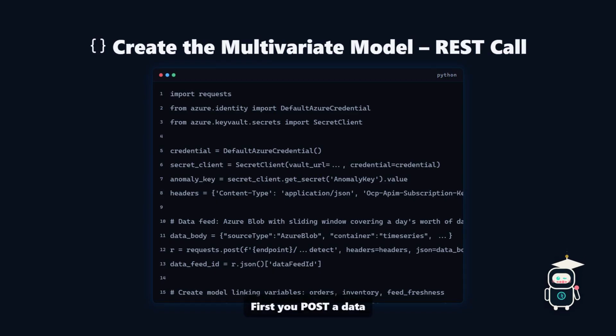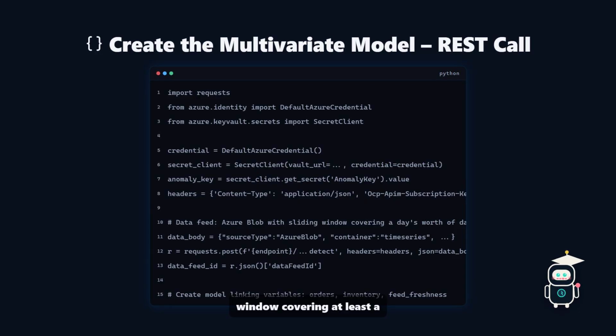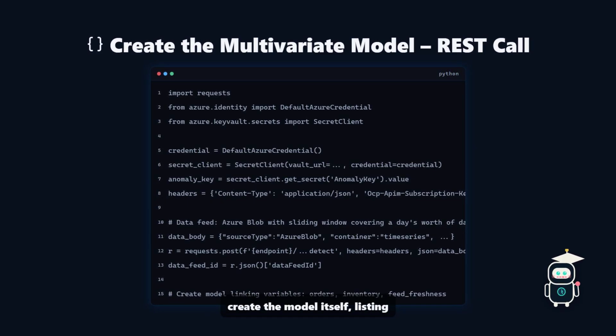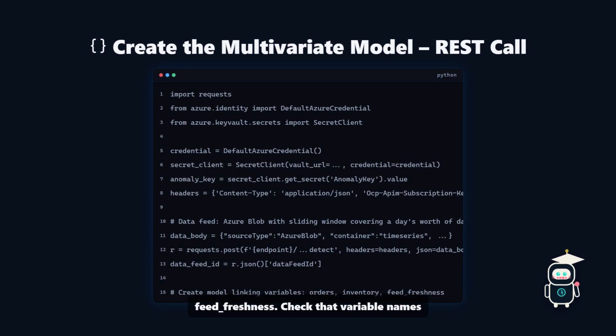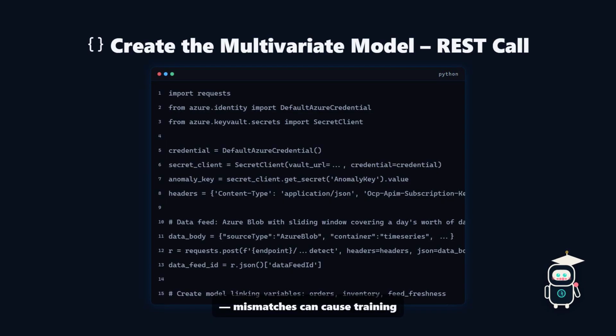First, you post a data feed definition referencing your Azure blob container and a sliding window covering at least a day's worth of history at your chosen granularity. Then you create the model itself, listing the variables orders, inventory, and feed freshness. Check that variable names match the CSV columns exactly. Mismatches can cause training errors.